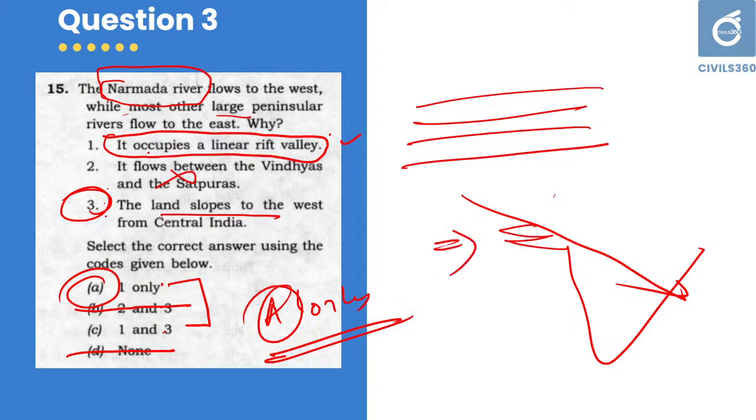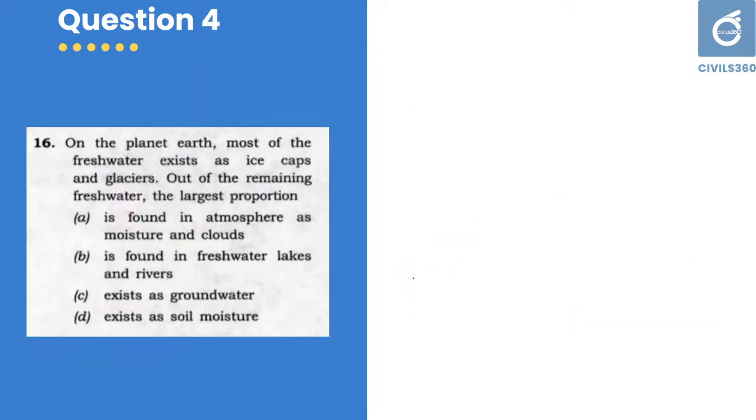representation of all these things, especially maps, especially the locations, geography. All these things should be known to you. That will help you to understand the basics or answer the geography question at ease. So A is the answer here.